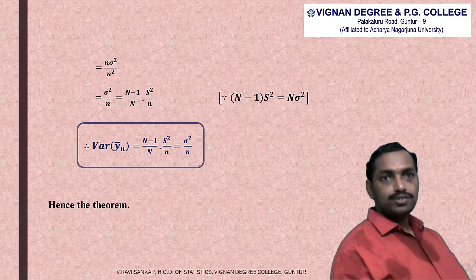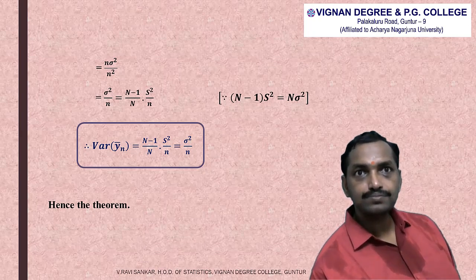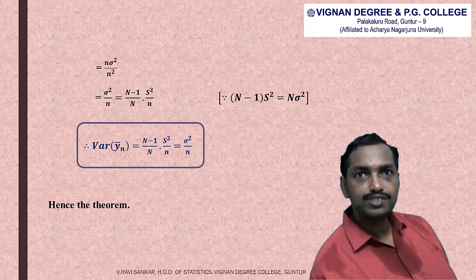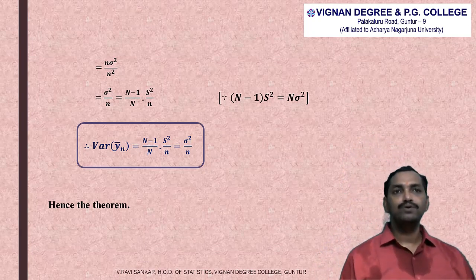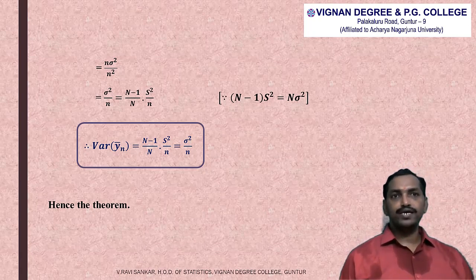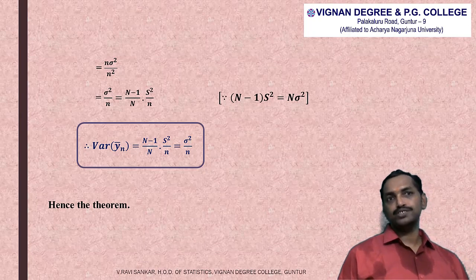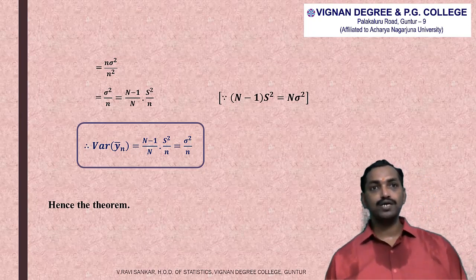And as already we saw that capital N into s square is equal to n into sigma square in a note. So from this, sigma square can be written as capital N minus 1 divided by capital N into capital S square. We are substituting the same one here in place of sigma square. So we got capital N minus 1 divided by capital N into capital S square by small n. Therefore, variance of yn bar is equal to capital N minus 1 divided by capital N into capital S square by small n, which is equal to sigma square by n.